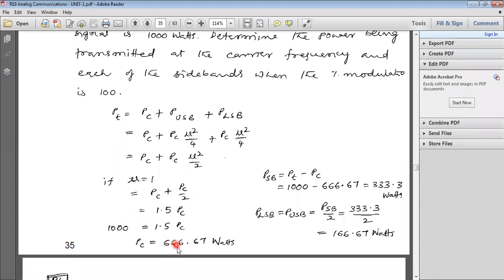From that you calculate the PC value. PC equal to 666.67 watts.